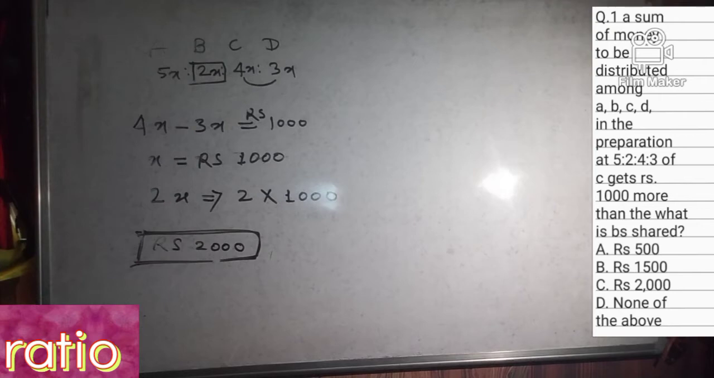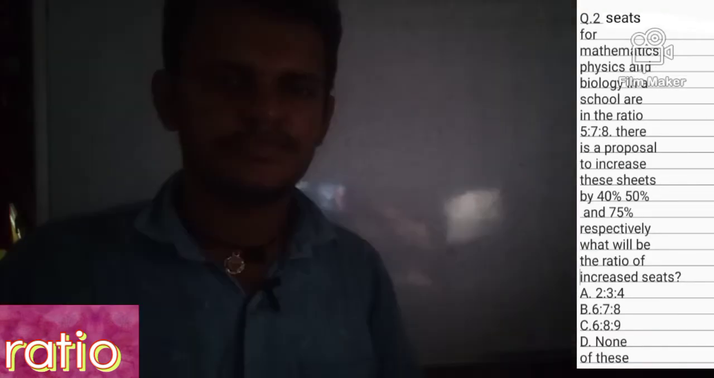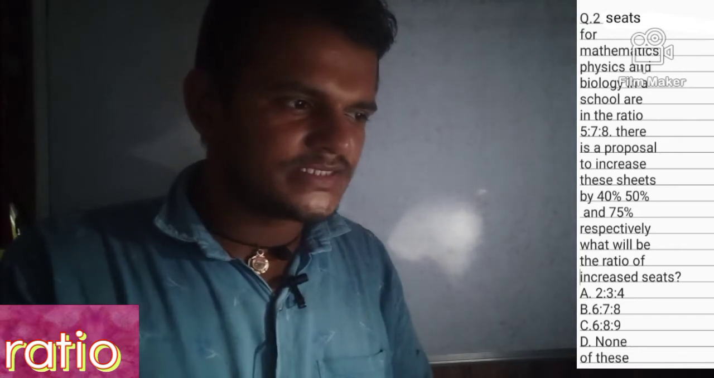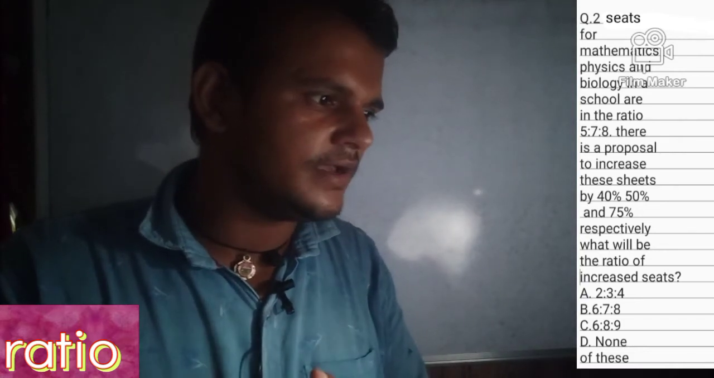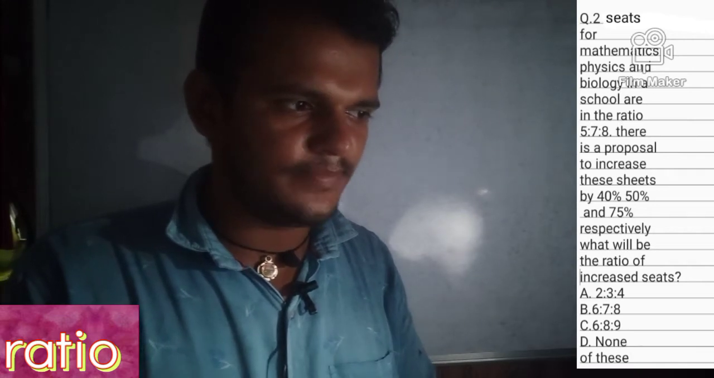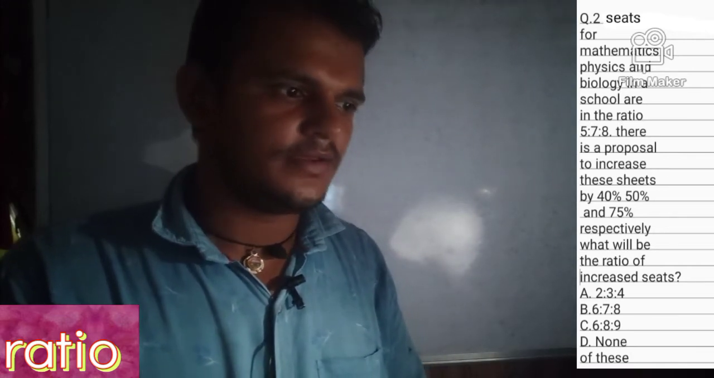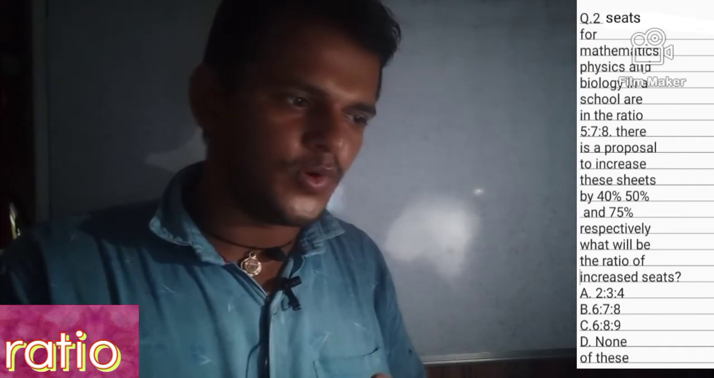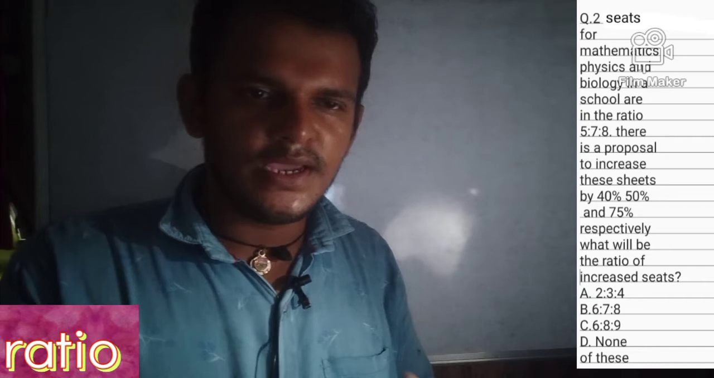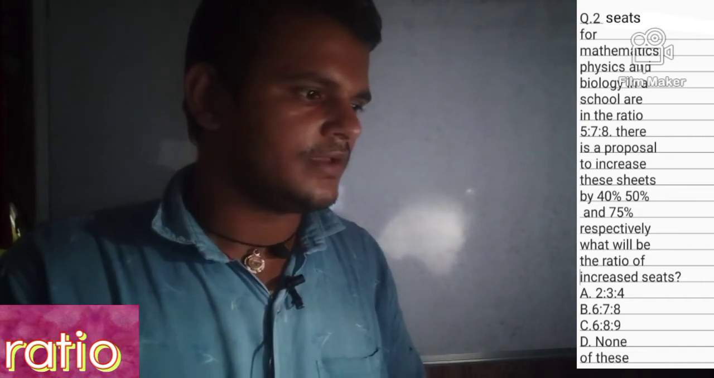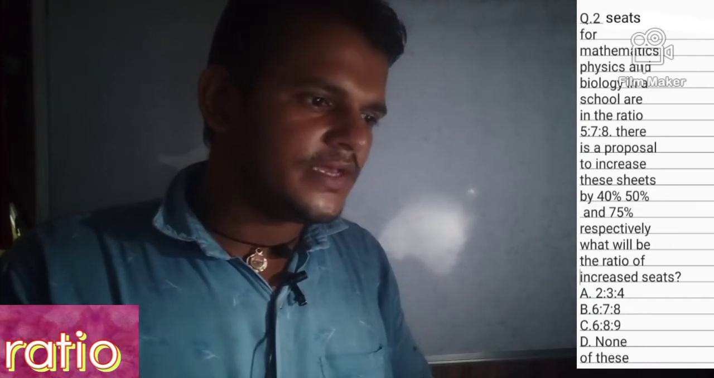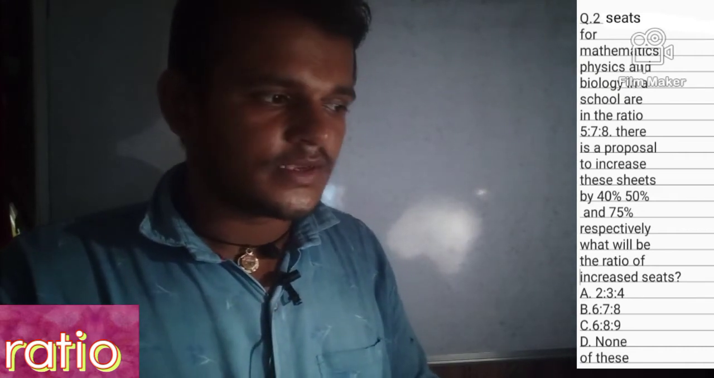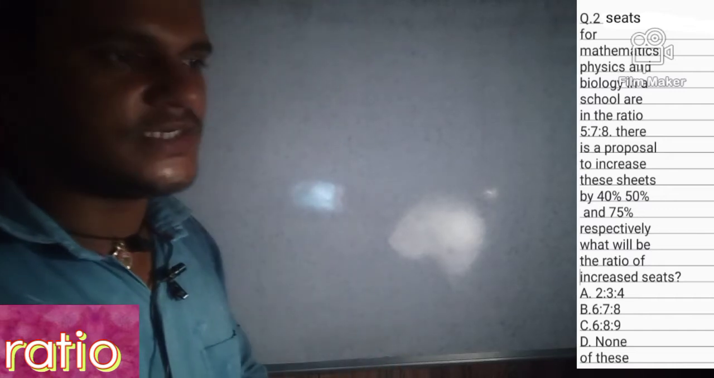Move to question number 2. Seats for mathematics, physics and biology in a school are in the ratio 5:7:8. There is a proposal to increase these seats by 40%, 50% and 75% respectively. What will be the ratio of increased seats?